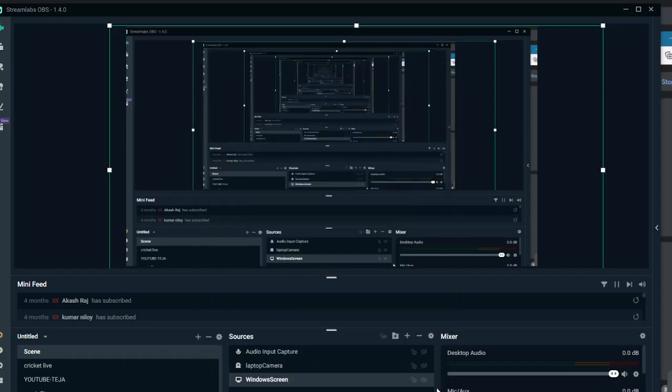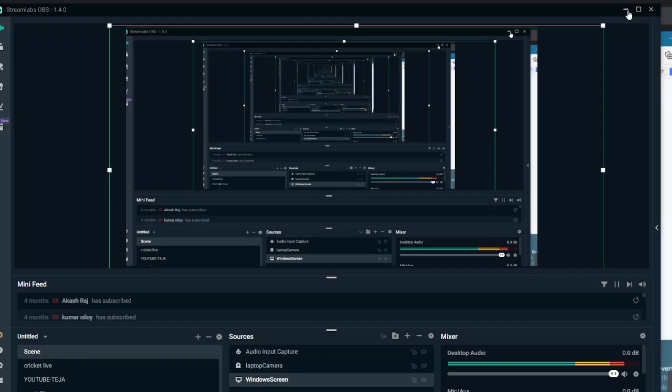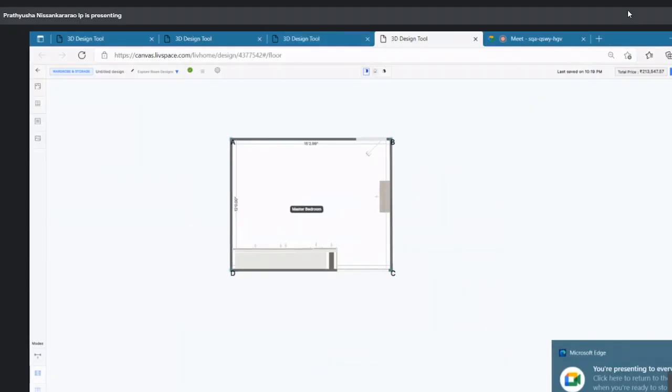Hey, hi Abhishek. Yeah, we can continue. Yes, so that will be the kitchen design. Okay, coming to the master bedroom.